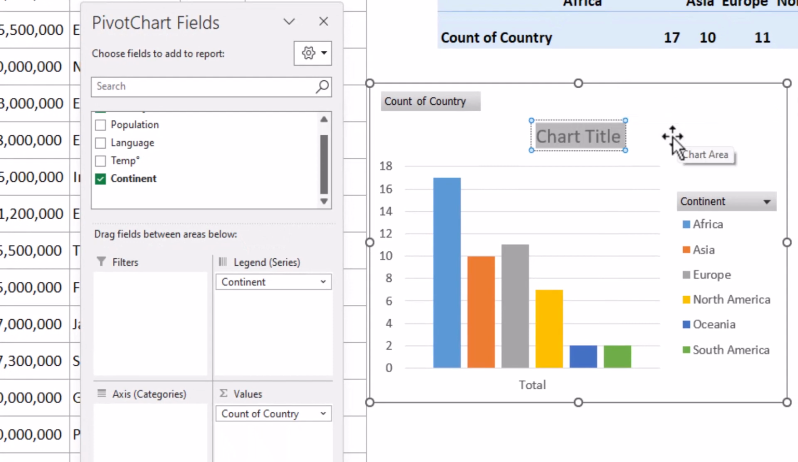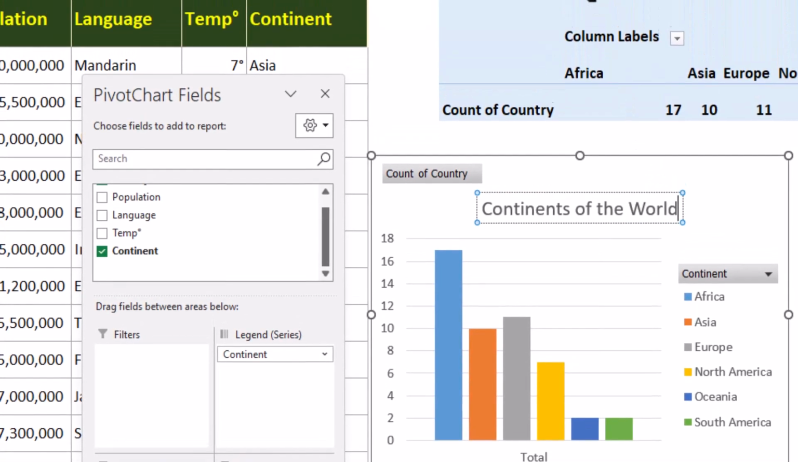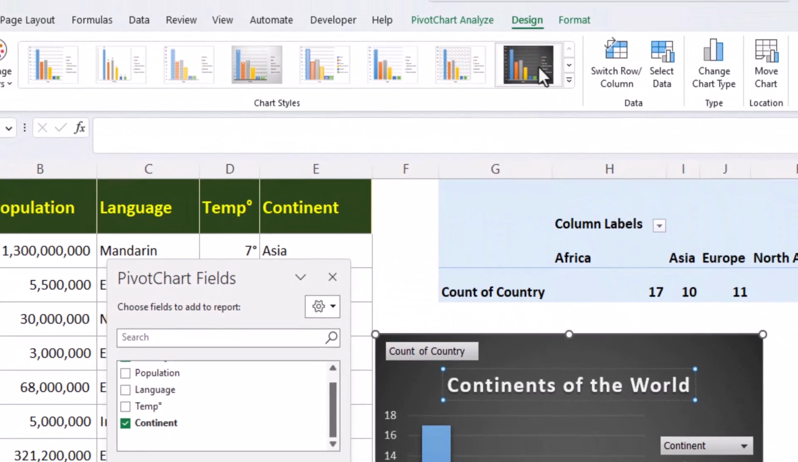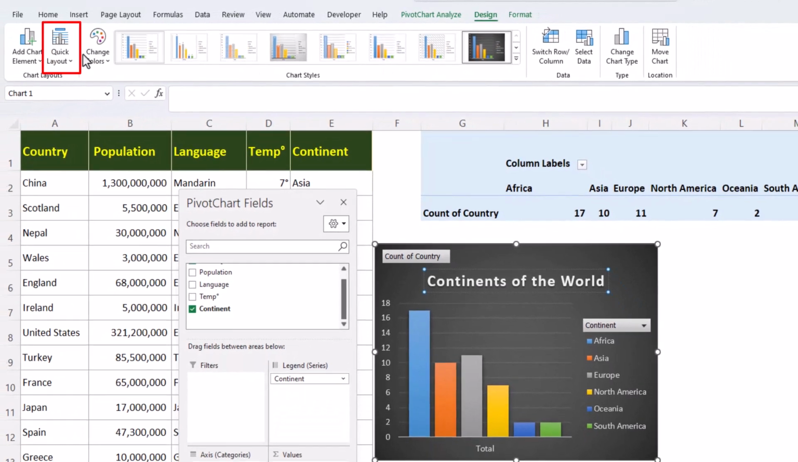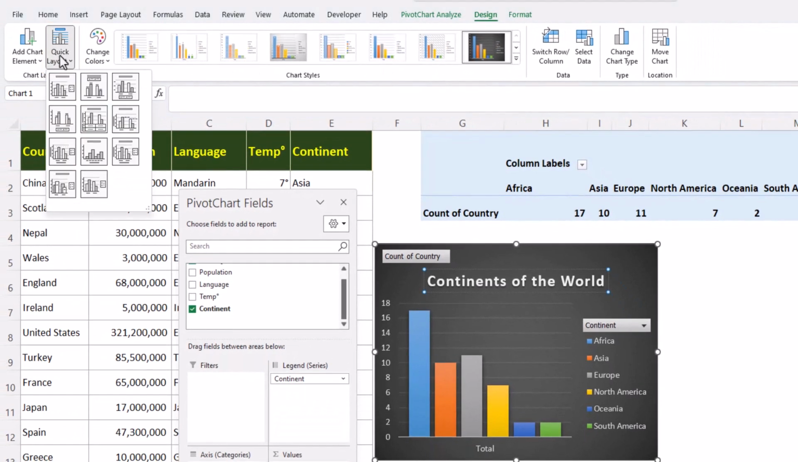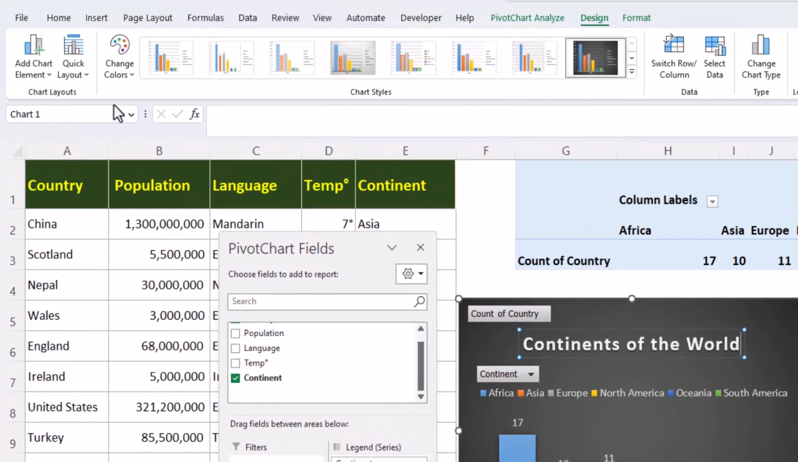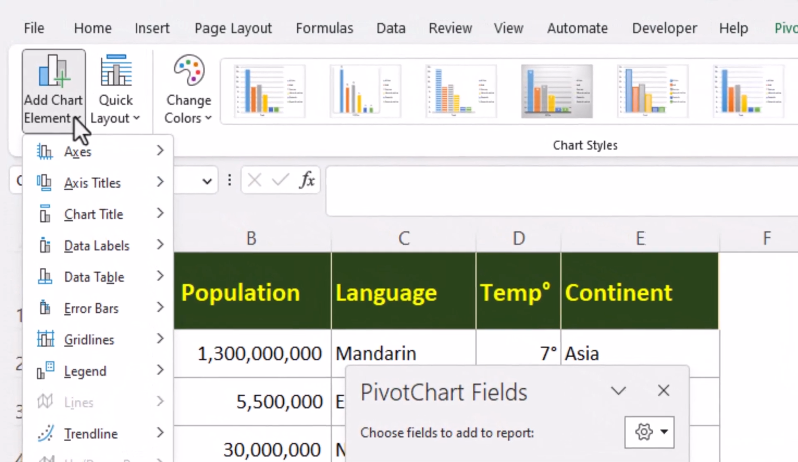We can jazz up our chart a little bit by choosing a different style. On the Design tab, we can choose this one here. And we can also change the layout from this button here. Most of the things that we want to do in our chart, we can get from the Add Chart Element button. Let's move the legend to the bottom.